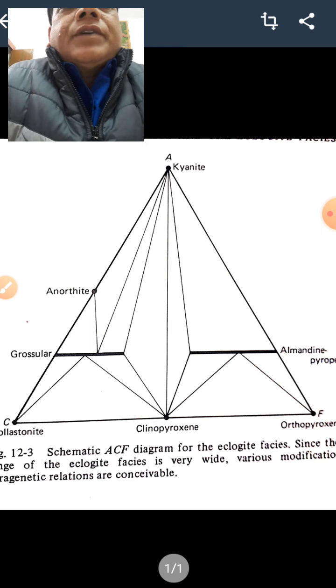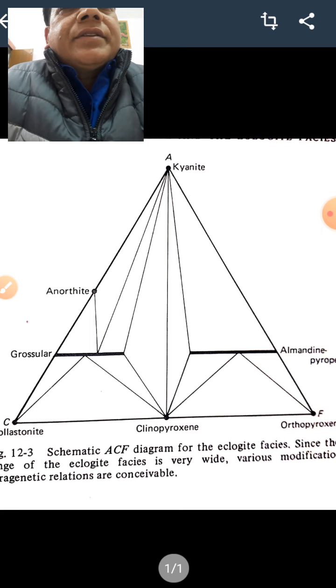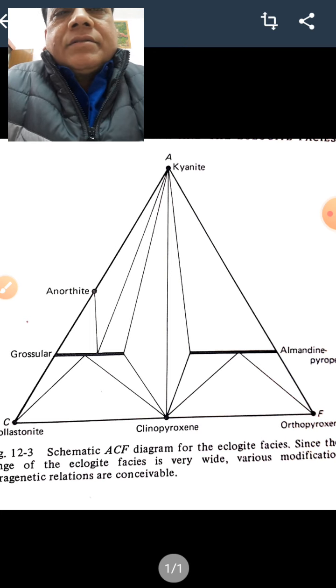There is also a wide range of non-hydrous minerals. Then the temperature generally described is 700 or more, and the pressure is generally more than 1300 bars, 1.5 kilobars, you can say that way.